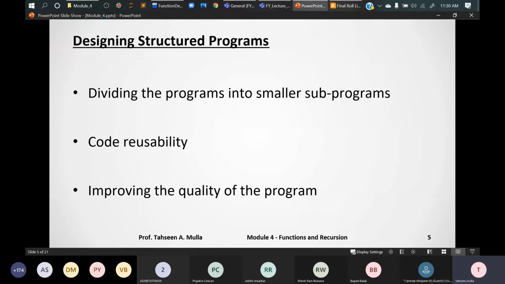So it can be easily identified which function or which module has a bug, rather than scanning your entire program. So the first advantage is that in designing a structured program, we divide the entire program into smaller subprograms. Right, then code reusability.